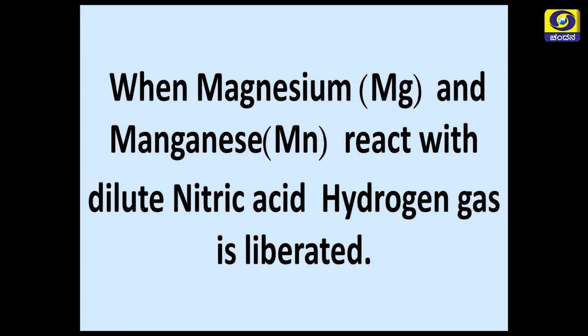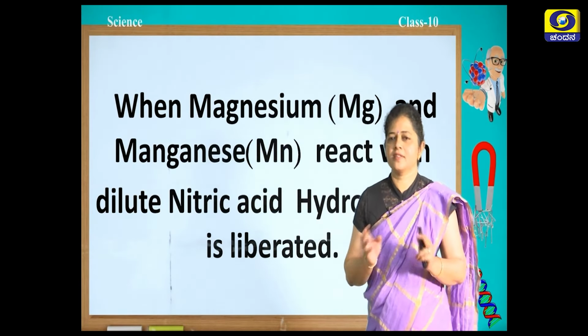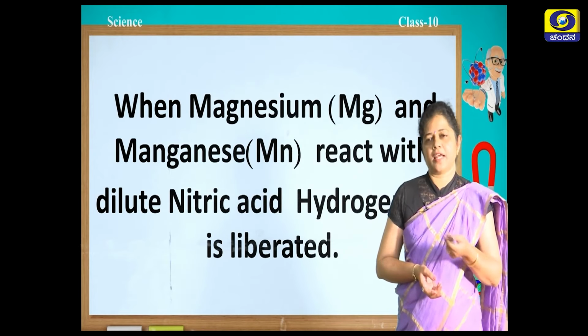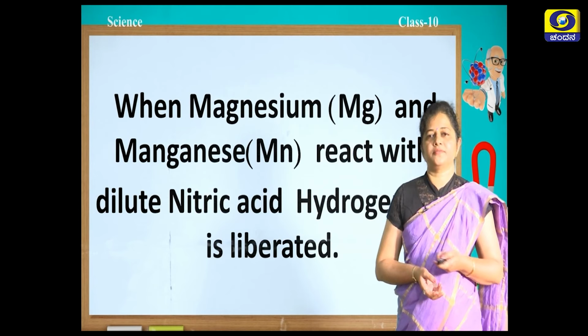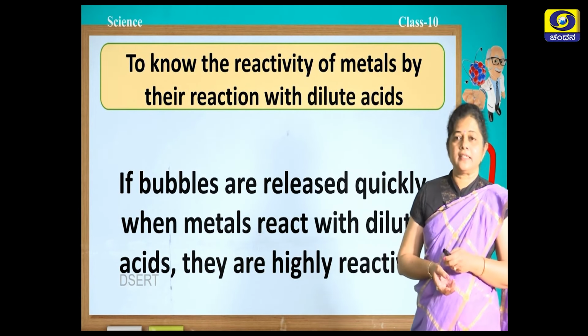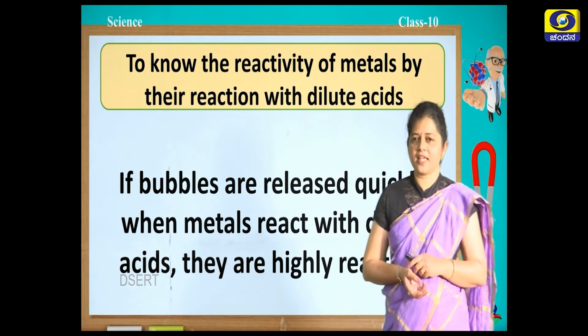When magnesium and manganese react with dilute nitric acid, hydrogen gas is liberated. You saw in that reaction that magnesium and manganese react with dilute nitric acid to form their nitrates, and hydrogen gas is liberated. Now, let us see how we can decide the reactivity of metals by their reaction with dilute acids.